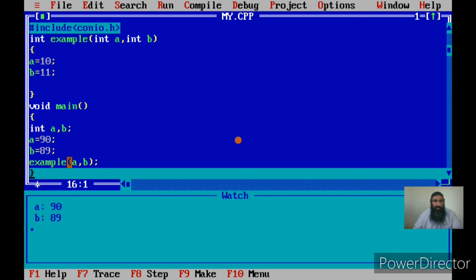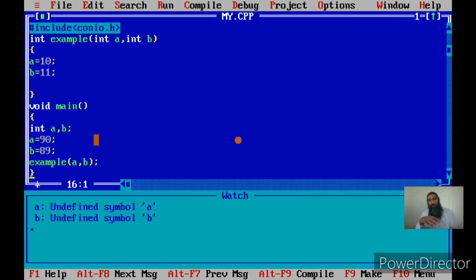What does that mean? That means the copy of the values of a and b was given to this a and b, and even if you change a and b, that is, you assign new values to them, the original a and b of the main, that is the local variables of main, did not change. This is called call by copy. So what happens in a call by copy? You are passing the copy of the data that is stored in an actual argument, and then that copy is received in the formal arguments. This is the first method of passing the actual arguments to the called function, that is call by value.